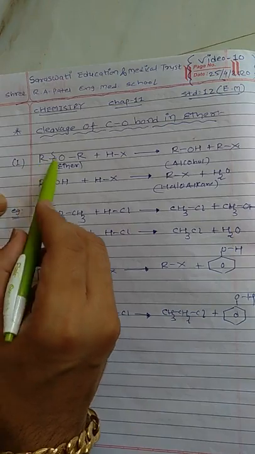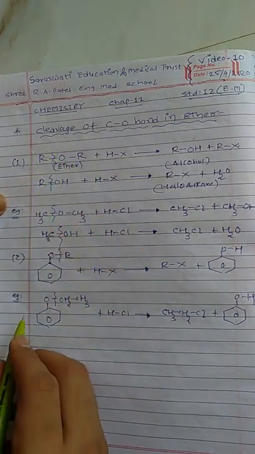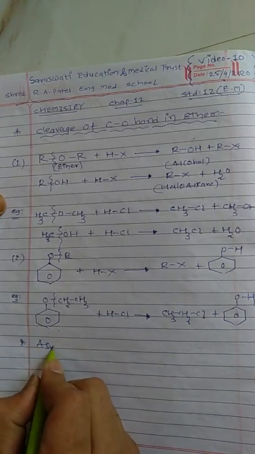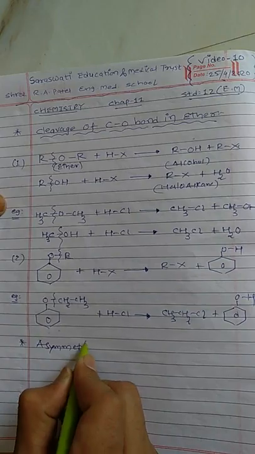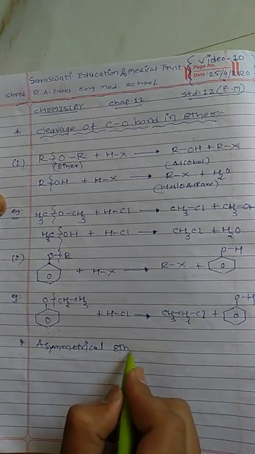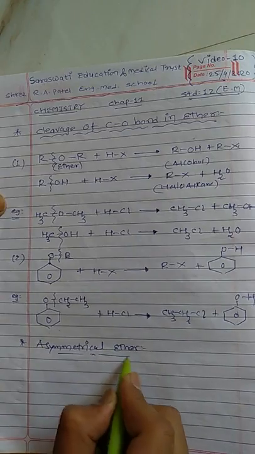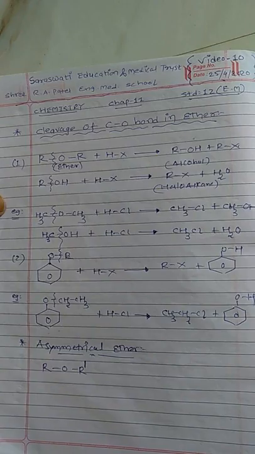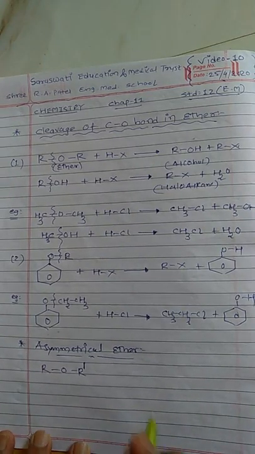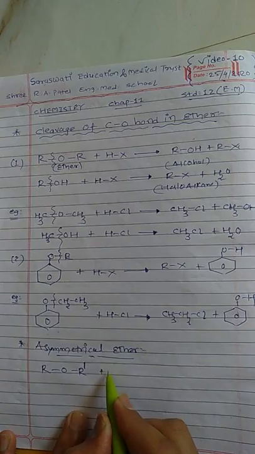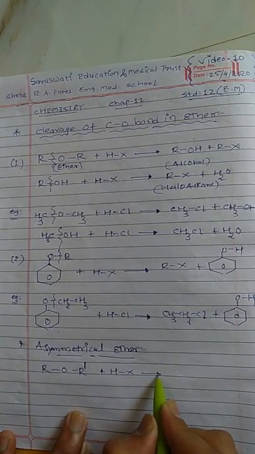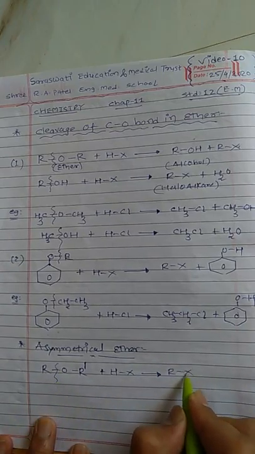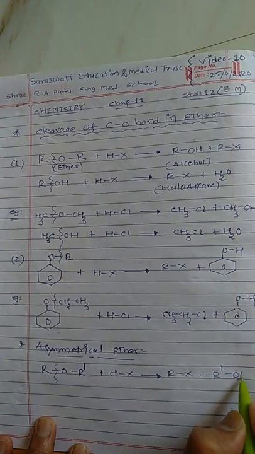But in this case, if we discuss asymmetrical ether, then what should we have? So for asymmetrical ether I will use the symbol ROR dash. This is asymmetrical ether. Now this asymmetrical ether is treated with halogen containing acid. So there are two parts according to our discussion, RX plus R dash OH.